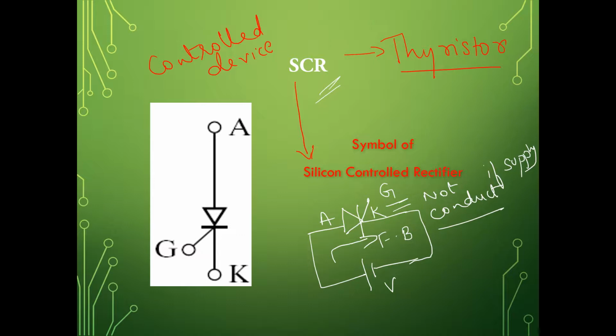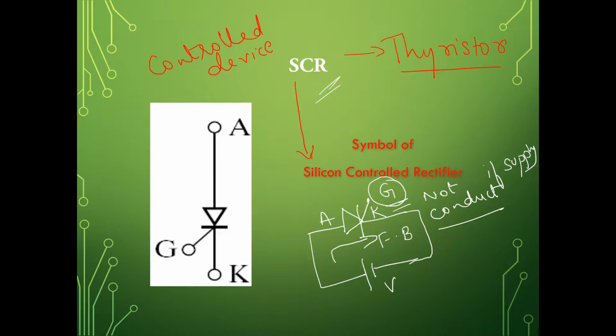So it converts AC to DC, which is why you call it a rectifier. It is controlled because until you apply the gate signal, it is not going to conduct. There are different methods to make it conduct, which I will explain later, but we go for the gate control method. You have to remember that. You apply the supply, the anode to cathode terminal is forward biased, you apply the gate signal, and it is going to conduct. Clear?